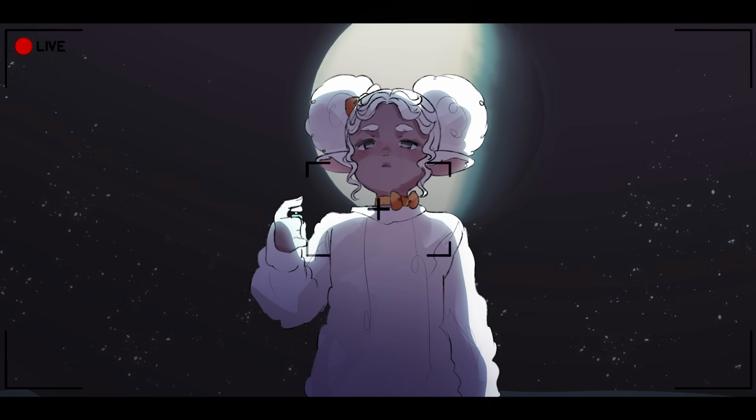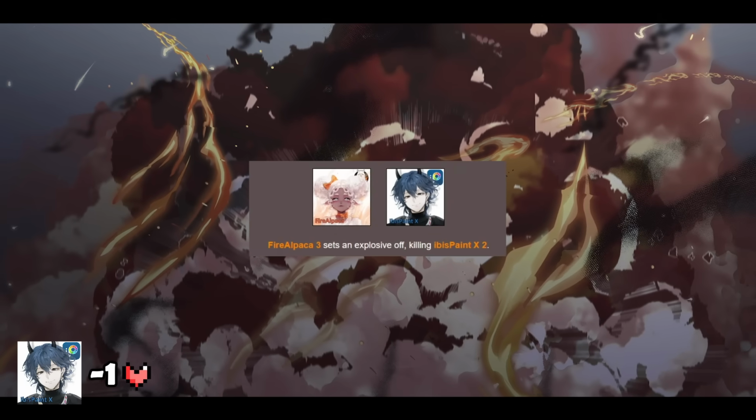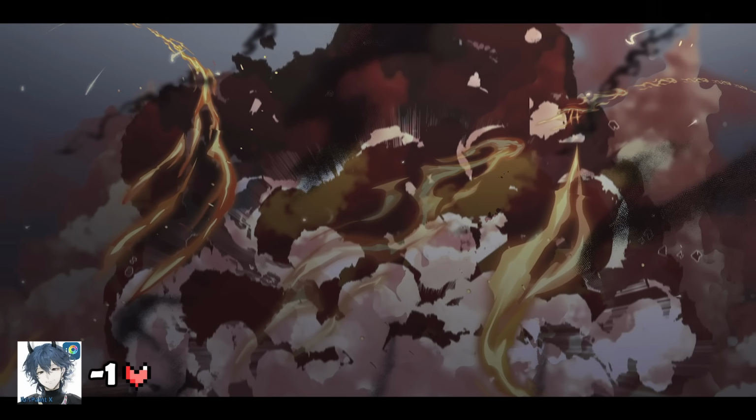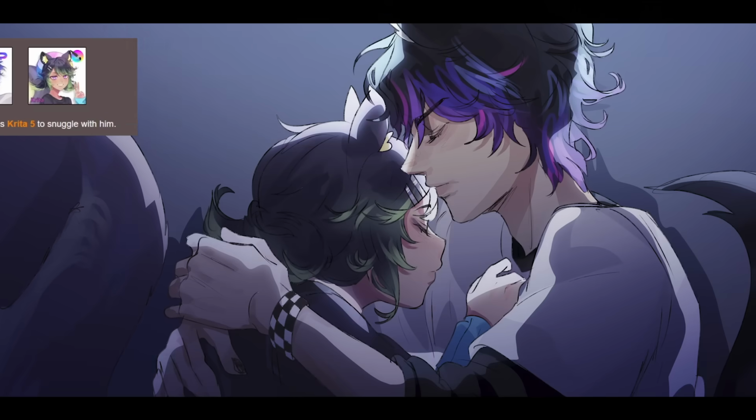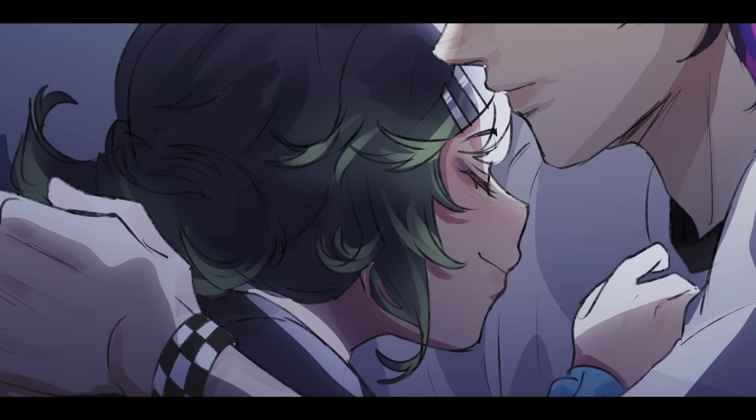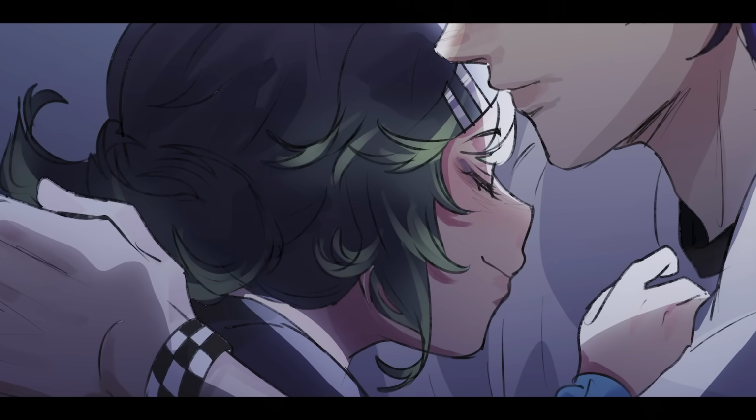Fire Alpaca sets an explosive off, killing Ibis Paint X. The job is done, but Ibis Paint X still has 1 life left. High Paint and Krita have bonded. High Paint convinces Krita to snuggle with him. She feels comforted, and her fears melt away in his arms.